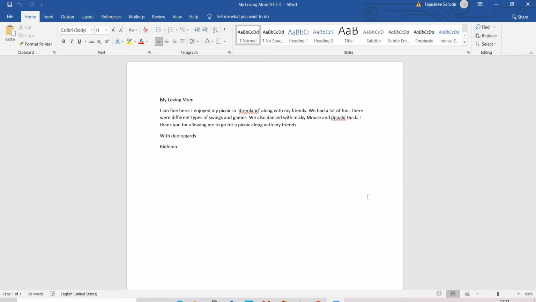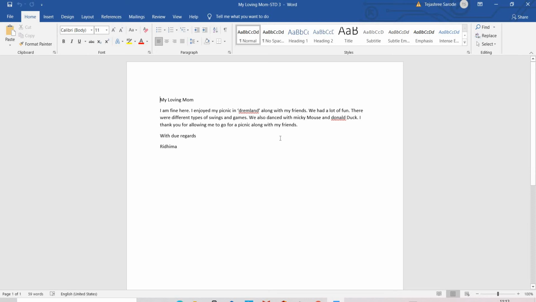Today I start a practical related to this chapter. Open page number 69. On page number 69, you have a lab session. In that you have to write a letter to your mom. In the box you have some letter. You have to type that letter in a Microsoft Word document. I already typed that letter here. After typing the letter, you have to follow the changes as given below the letter.